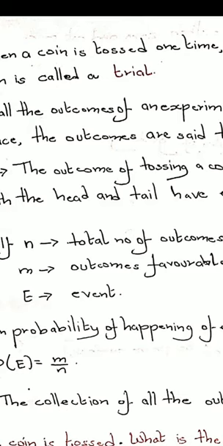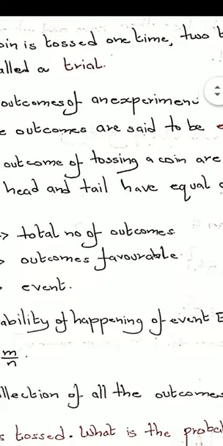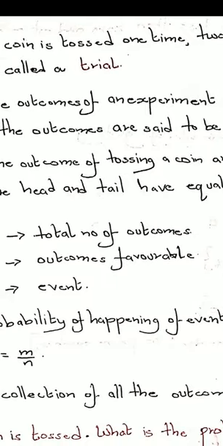Two, right? One is tail, one is head. So in this case, the number of outcomes will be n, which is 2. Suppose I am checking how many times a tail occurs. If I get one tail and one head, then the number of favorable outcomes, which means those supporting my claim, will be 1, right?